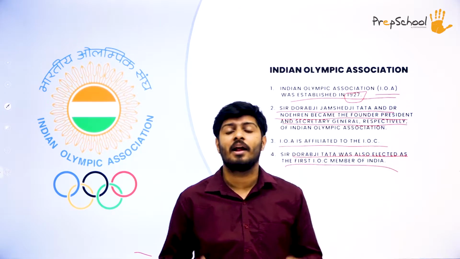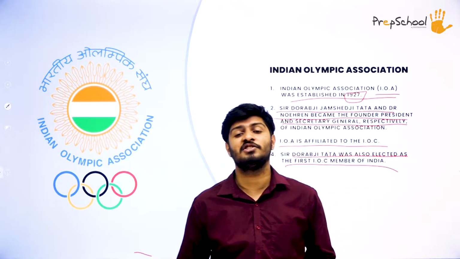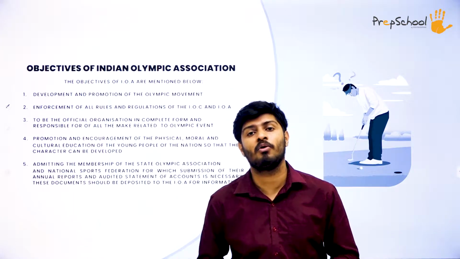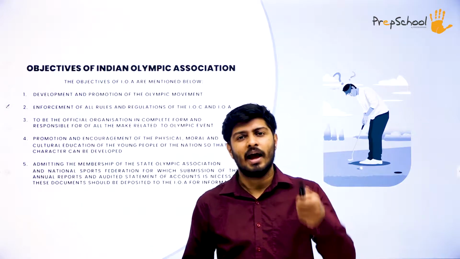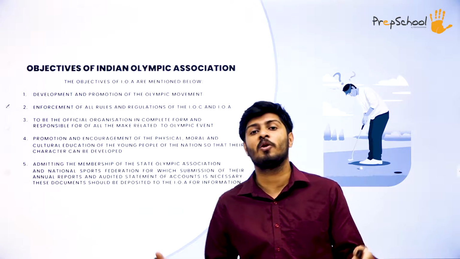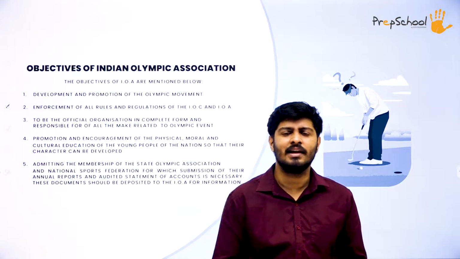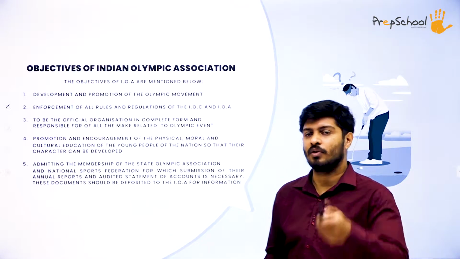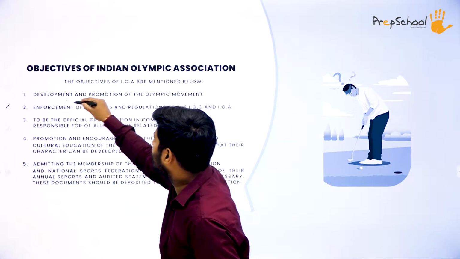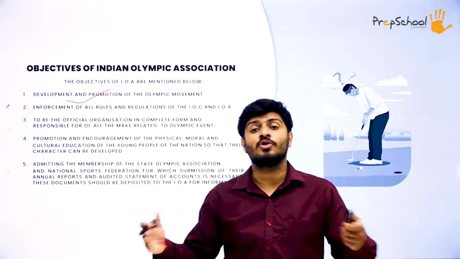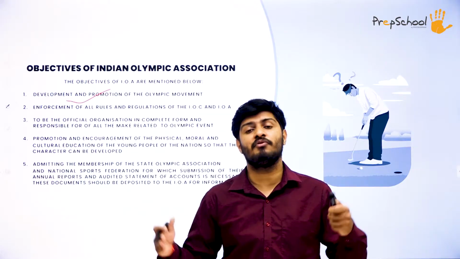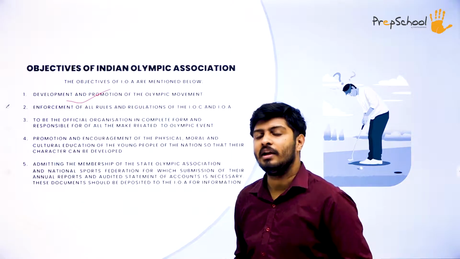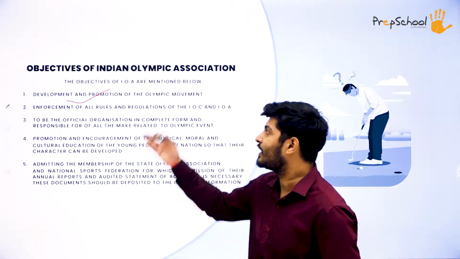Okay, having said that, now let's move on to our next topic, that is objectives of Indian Olympic Association. We studied the objectives, duties, functions and responsibilities of the International Olympic Committee. Just like that, let's see what objectives the Indian Olympic Association has. The first one is development and promotion of the Olympic movement. The different concepts, ethics and morals that we studied in this Olympic movement chapter, the Indian Olympic Association makes sure that they are promoted.